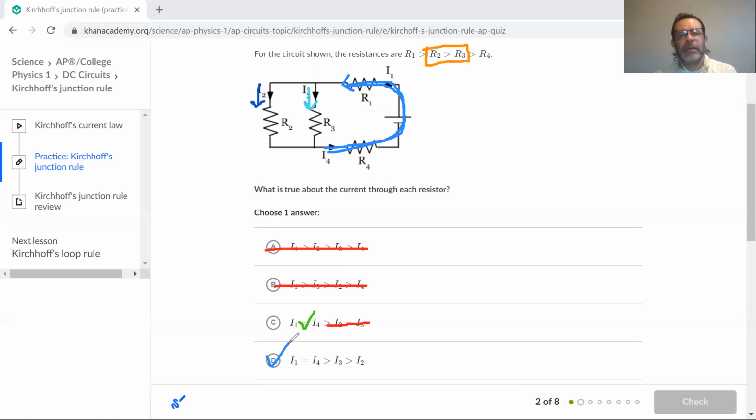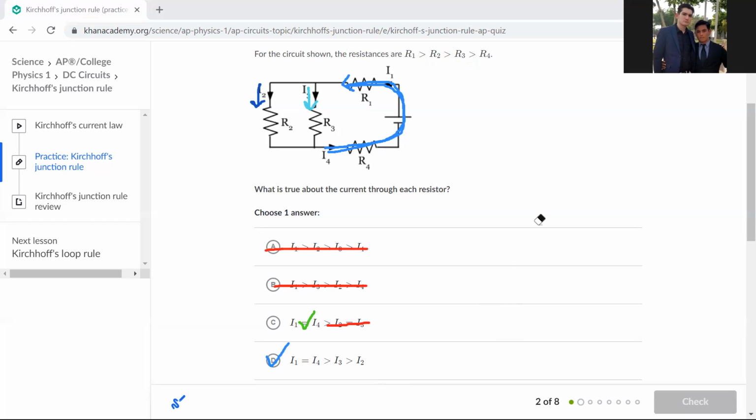But let's try to understand what D is saying. So I1 and I4 are the same. So there's this current going here, and it's going to separate into two parts. Okay? So first off, if the current is going to separate into two parts, that means that this current is larger than whatever comes afterwards, than the separation. Now another thing, but which of the two currents is larger? Well, can somebody tell me, of R2 and R3, which of the two resistances is larger?